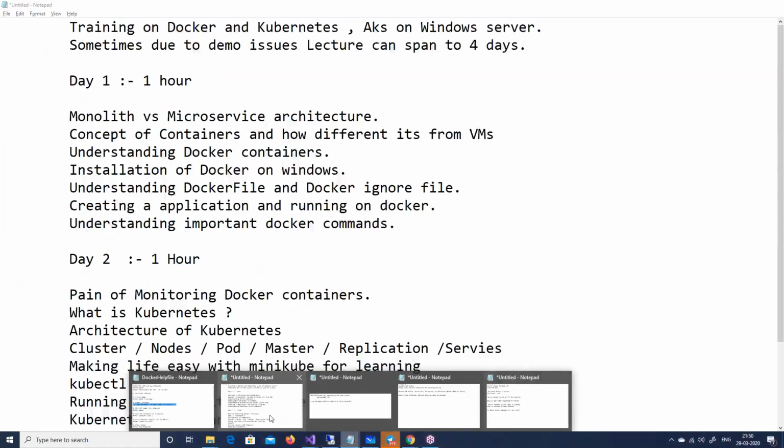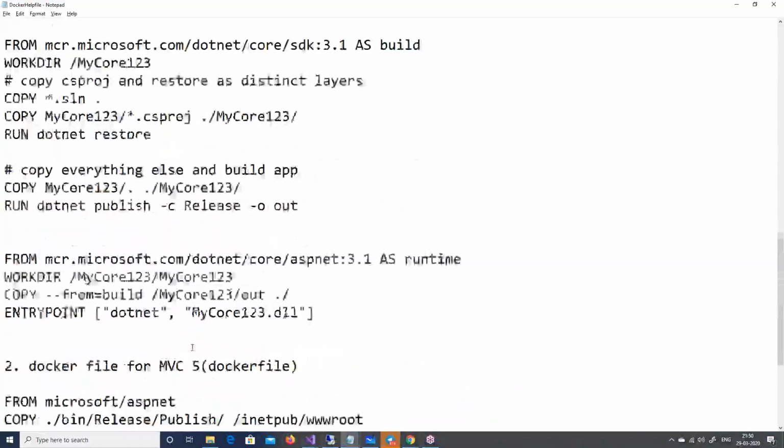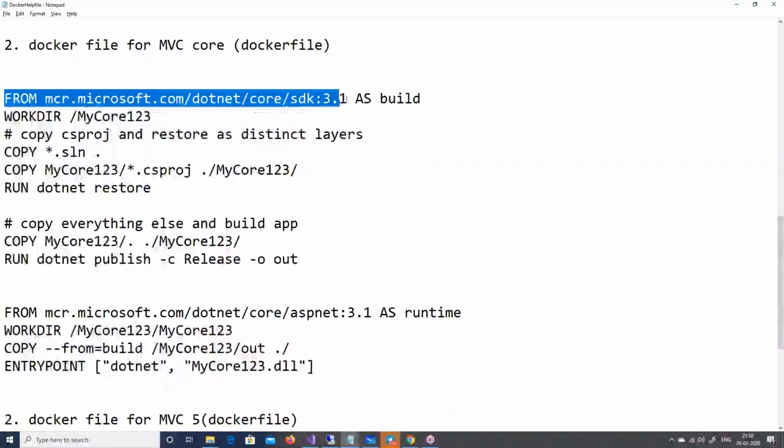Let me open up a Docker file. This is a good question. For example, let's say you want to install .NET Core, here it is from this SDK. Let's say you want to install SQL Server from this. But then you need to say, okay, I want to create a new database. Well, we need to see now how to do that, right? So some of the things you really have to customize.